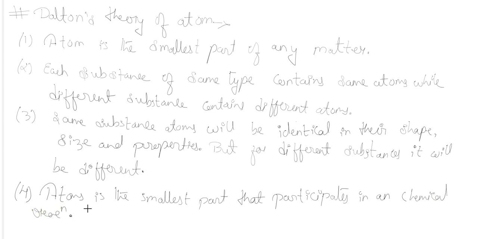Okay, and Dalton also proposed the definition of a compound, that when two or more different atoms are combined together in a fixed ratio, then it is known as a compound. Then after this, the next theory which was given was the Thomson model of atom.